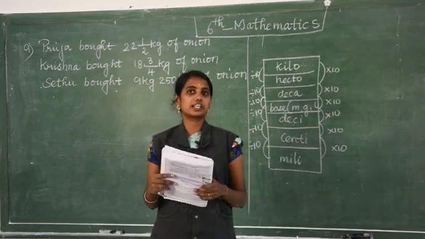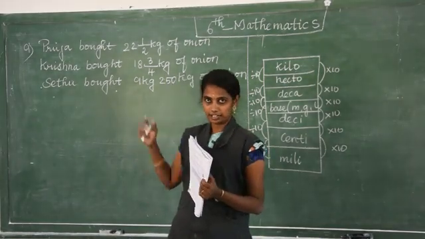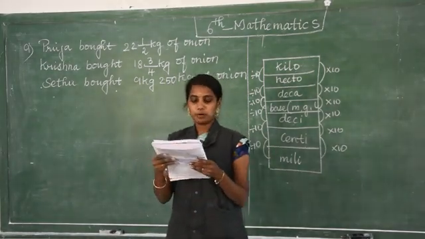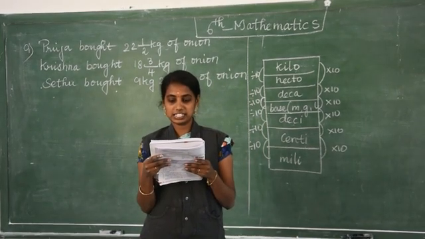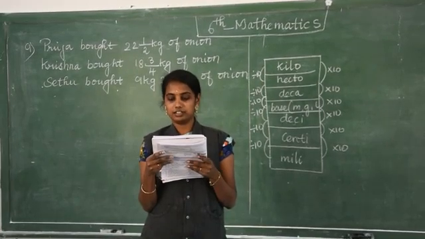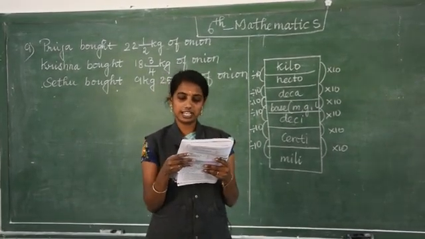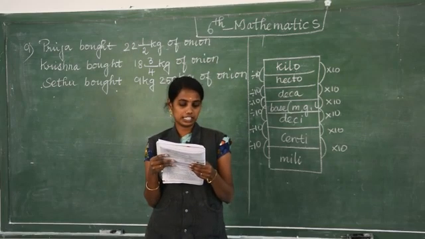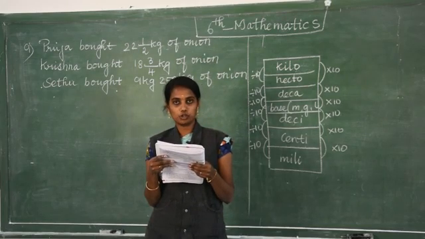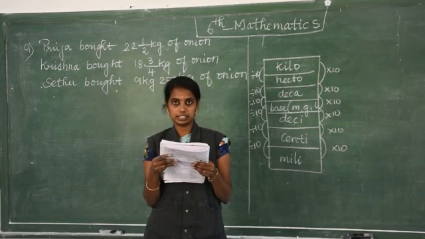Now we are going to see page number 31, question number 9. Take your book. Priya bought 22.5 kg of onion. Krishna bought 18 3/4, that means 18 and 3/4 kg of onion. Sedu bought 9 kg 250 gram of onion. What is the total weight of onion they bought?